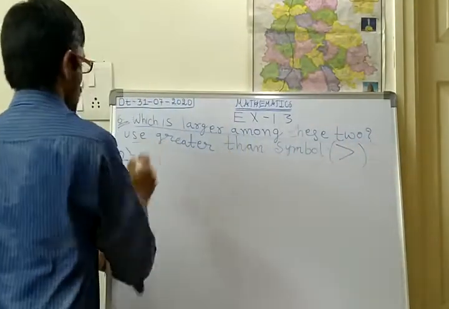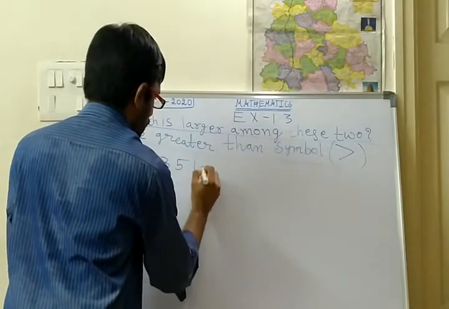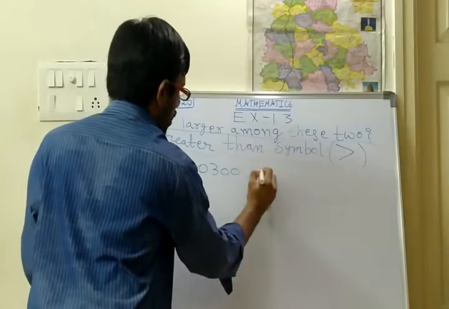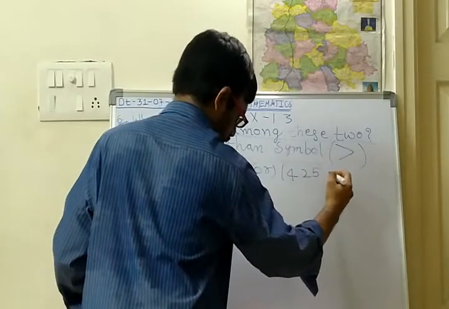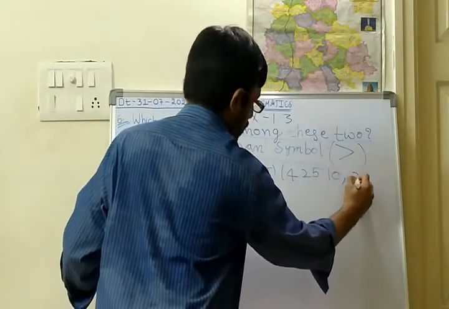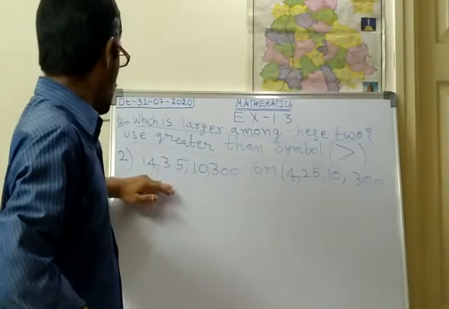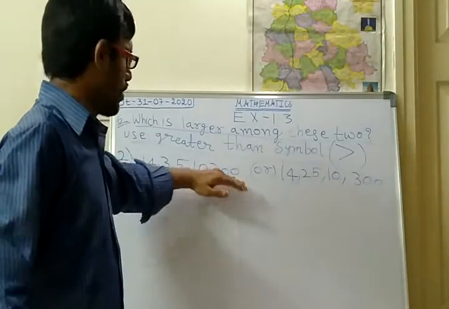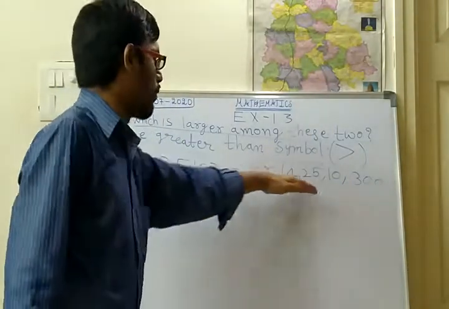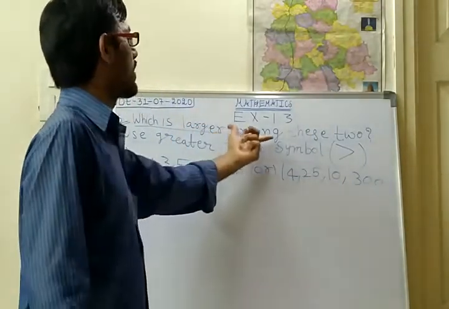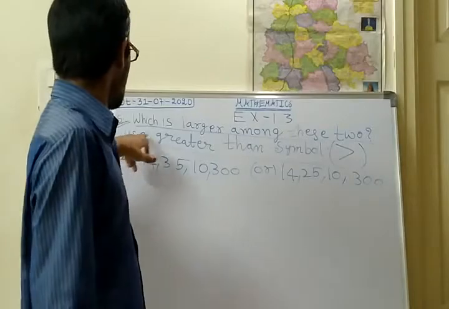Okay. 143510300 or 142510300. Okay, so this is the problem. 143510300 or 142510300. Among these two numbers, you have to identify which is the larger number. So the larger number is, and what is it? Use the greater than symbol.